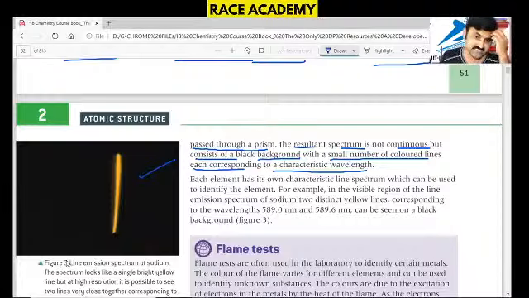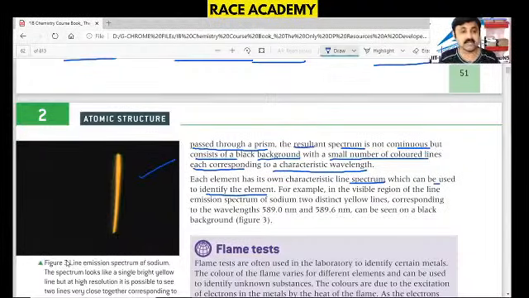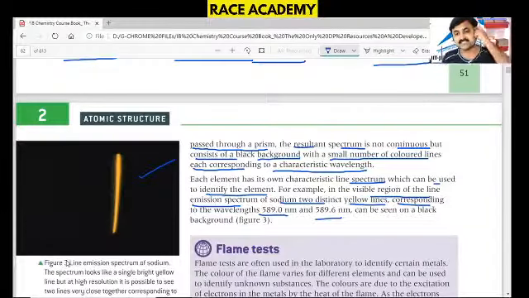Each element has its own characteristic line spectrum, which can be used to identify the element. Every element has a characteristic line spectrum because this is a discontinuous spectrum. For example, in the visible region of the sodium emission spectrum, there are two distinct yellow lines corresponding to wavelengths of 589 and 589.6 nanometers. You can see this against the background.